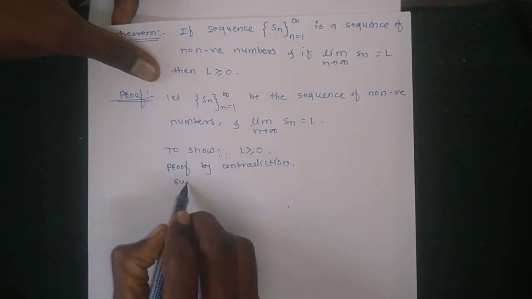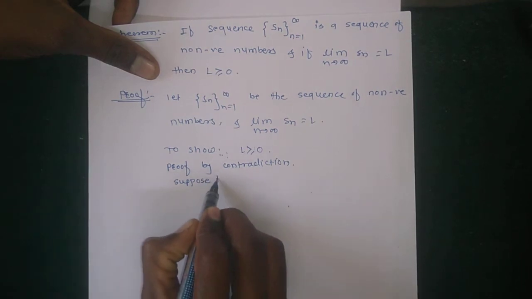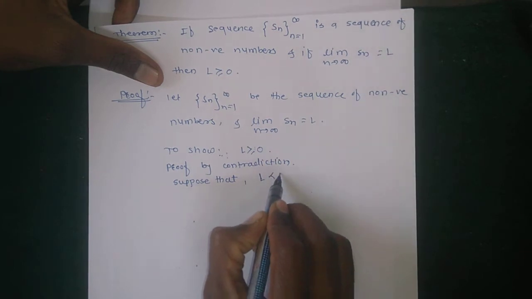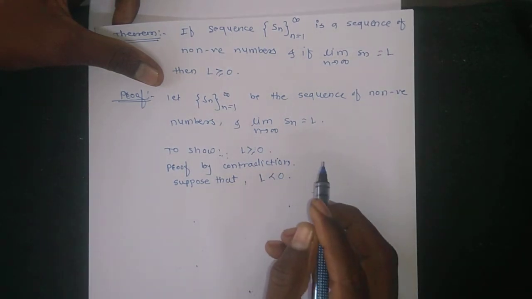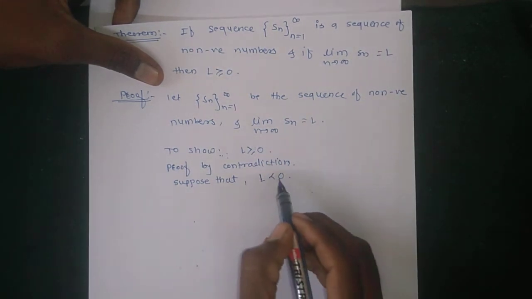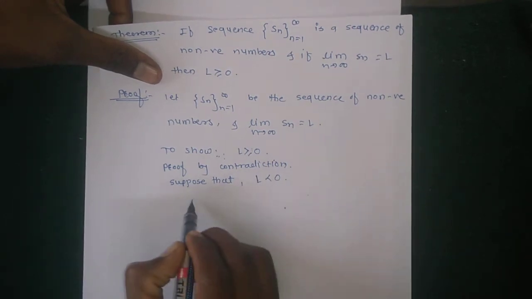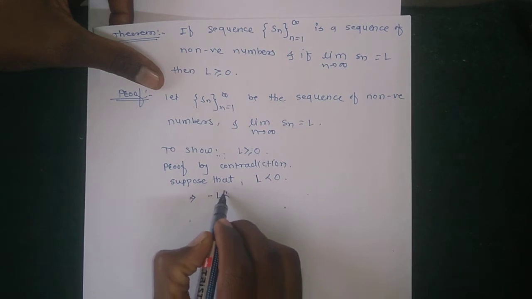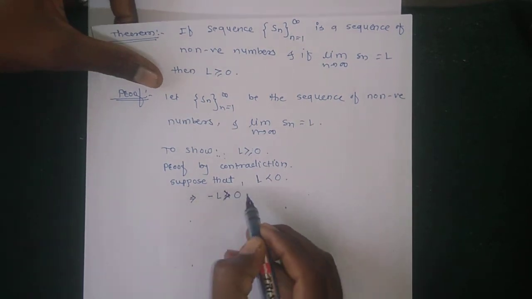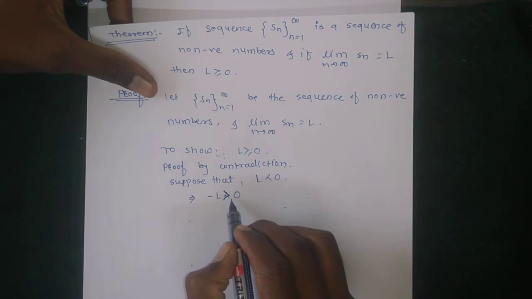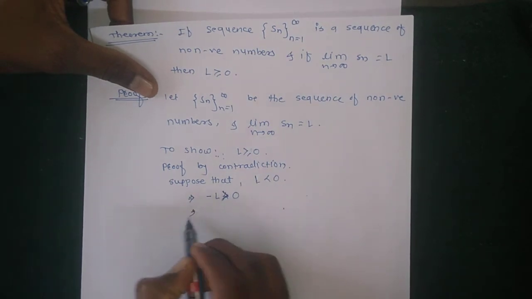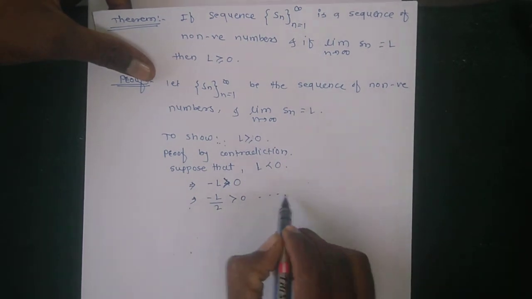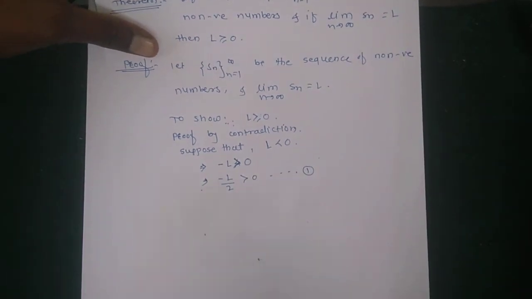Suppose that L is a negative number, that is, L is less than 0. This implies that minus L is a positive number, which implies that minus L by 2 is also positive. So this is equation number 1.